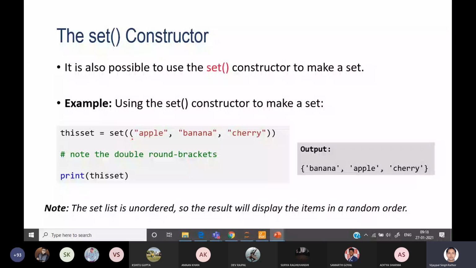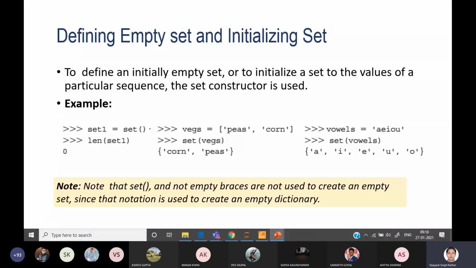You can also convert other sequences into a set, similar to a list or tuple. You can see this is your example of a list. Now using the set method, you will be able to convert it into the set form. If this is a string, you can also convert it into a set. I'm passing it to the set function, so you can see each and every element is converted or written as an individual element of the set. So you can utilize these things.